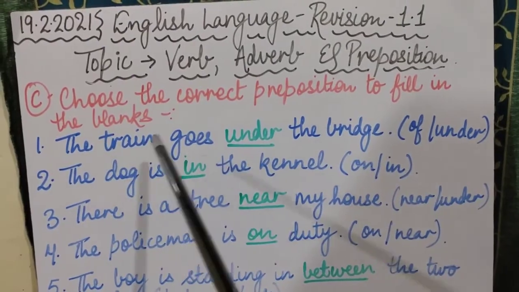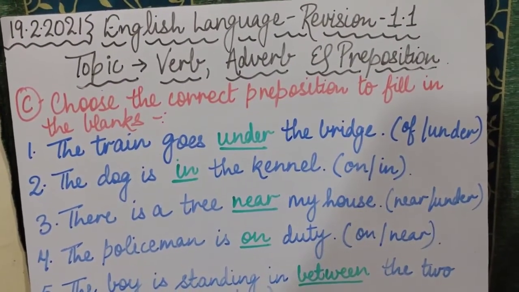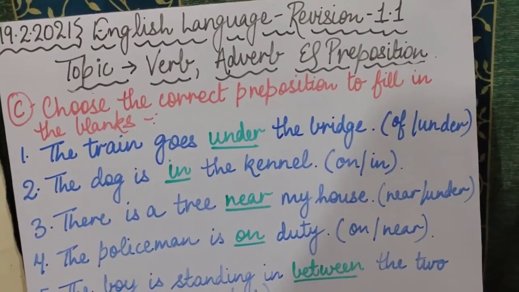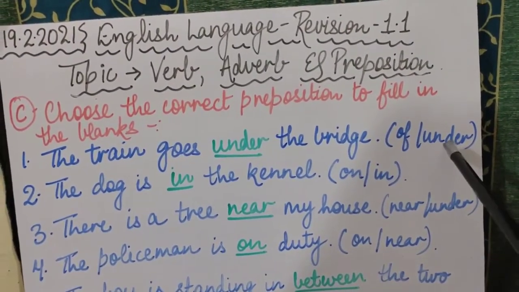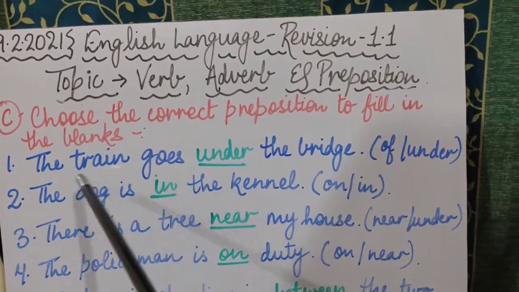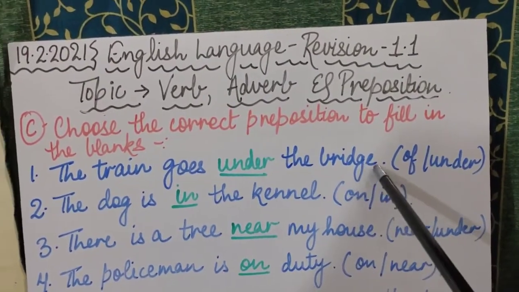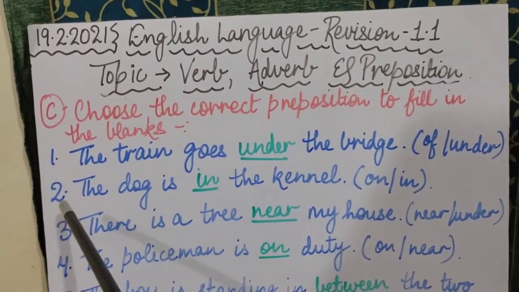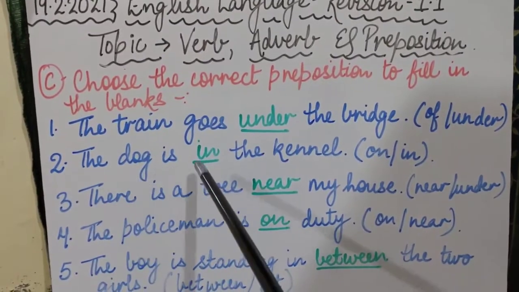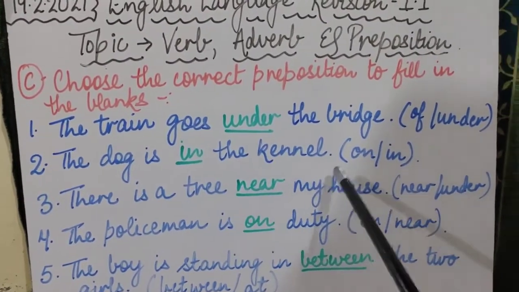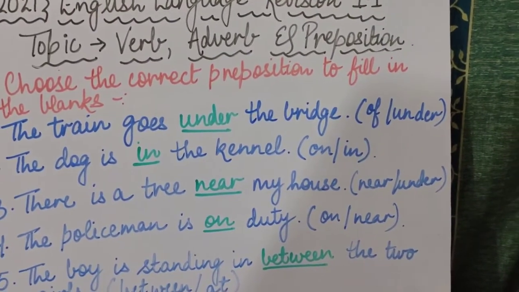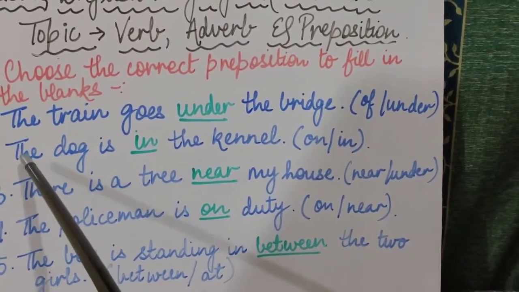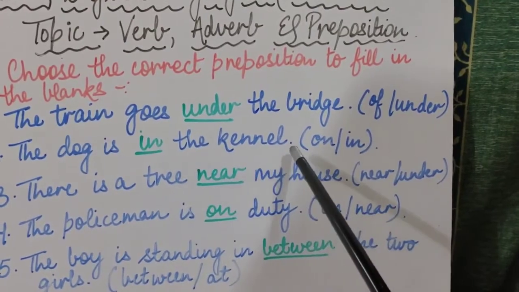Okay, so the train goes dash the bridge. Train bridge के off से जाएगी या under से? So the correct preposition will be under. So the train goes under the bridge. Bridge के नीचे से. Coming to the second sentence, the dog is dash the kennel. On या in? Dog kennel के ऊपर है, on या in? अंदर. So the correct option is in. The dog is in the kennel.